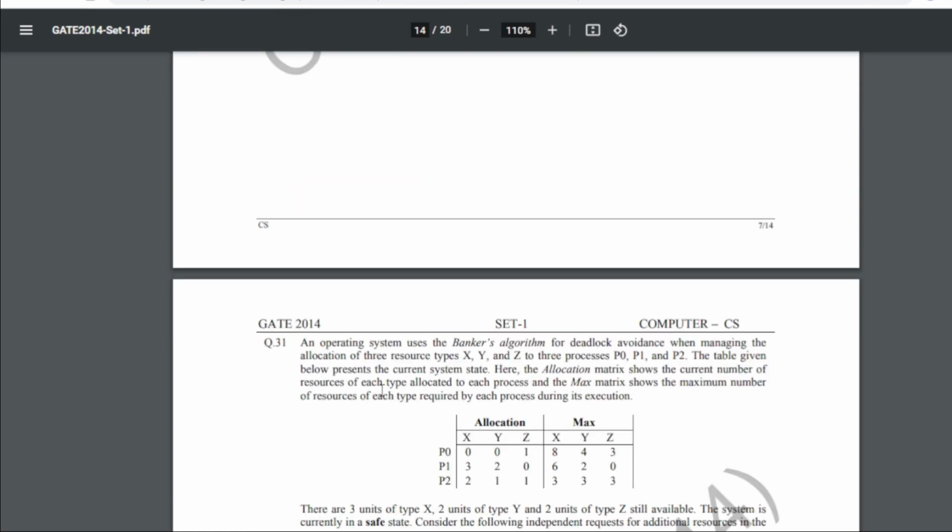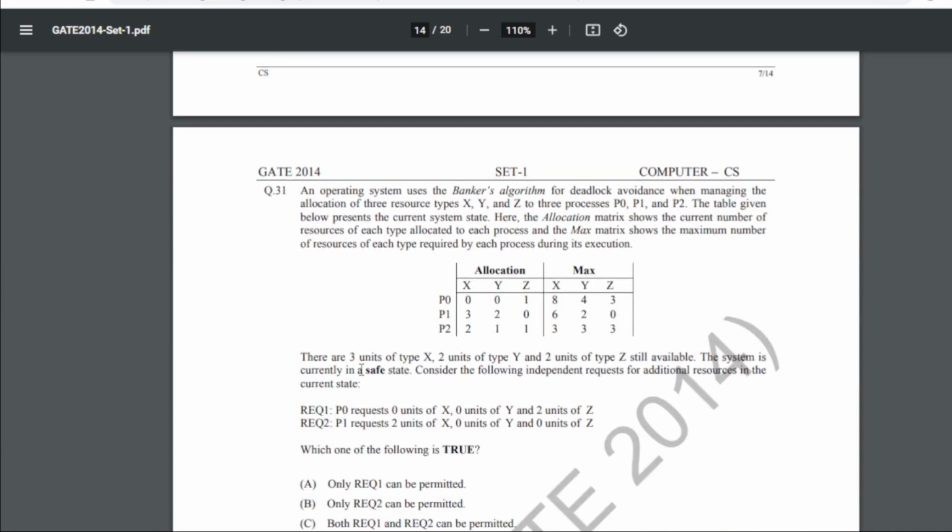31st is: an operating system uses a banker's algorithm for deadlock avoidance when managing the allocation of three resource types X, Y and Z to three processes P0, P1, P2. Right, the table given below presents the current system state. Here the allocation matrix shows the current number of resources of each type allocated to each process, and the max matrix shows the maximum number of resources of each type required by each process during its execution.